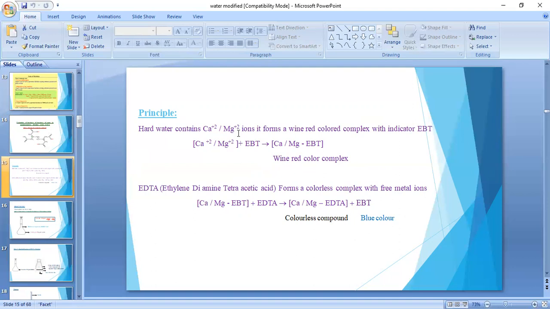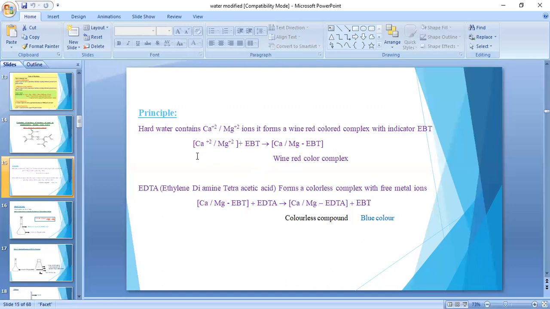When we add EBT indicator in this complexometric titration, EBT is used as an indicator which is present in steel blue color. So hard water contains calcium and magnesium ions, and we add EBT to the hard water.